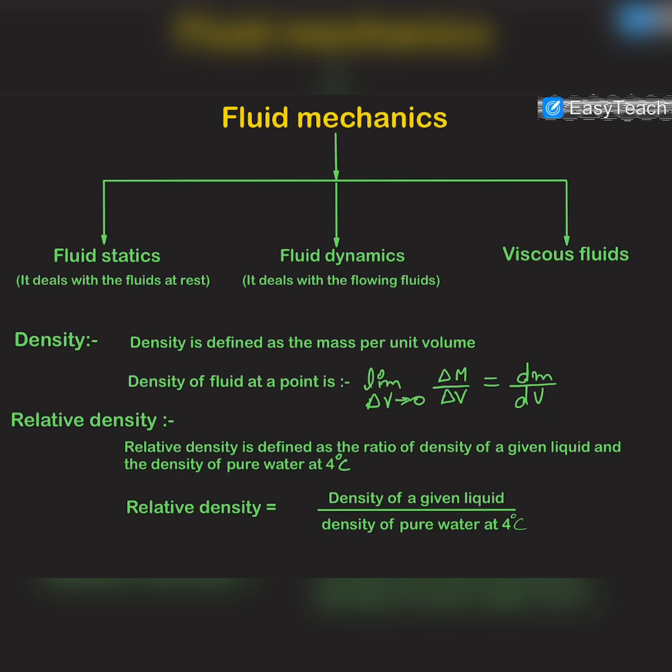Now, what is density? You all know density is the mass of any material per unit volume. And what is relative density? Relative density is the ratio of the density of a given liquid to the density of pure water at 4 degrees Celsius. And we know that the density of pure water at 4 degrees Celsius is 1 gram per cc.